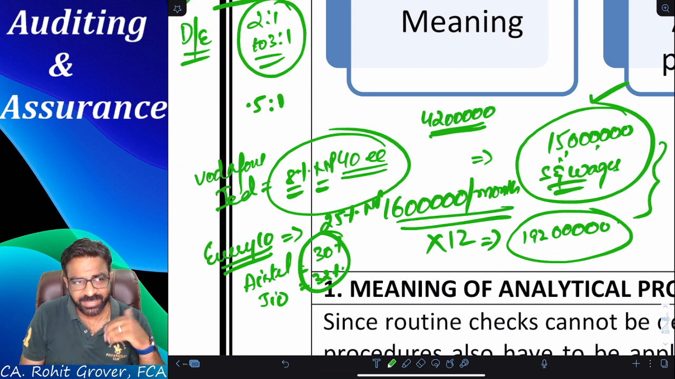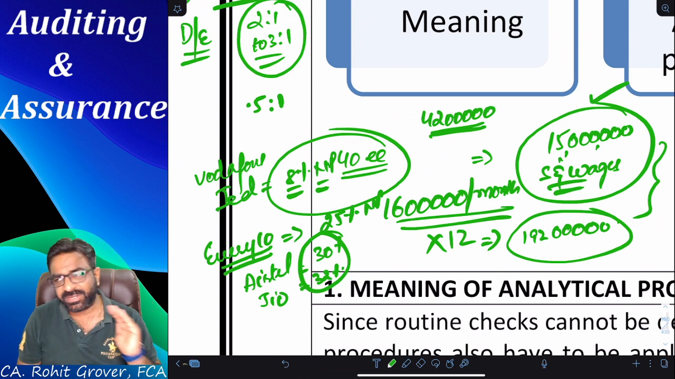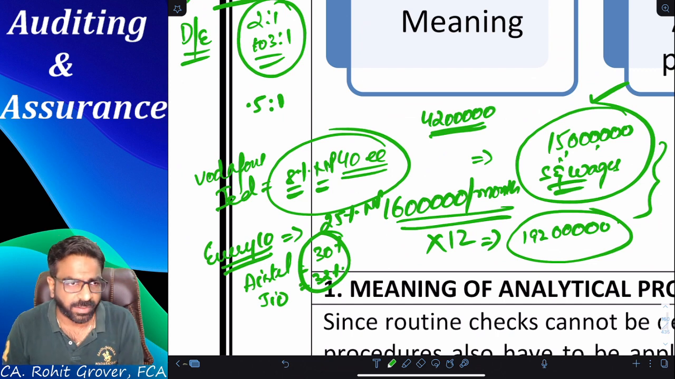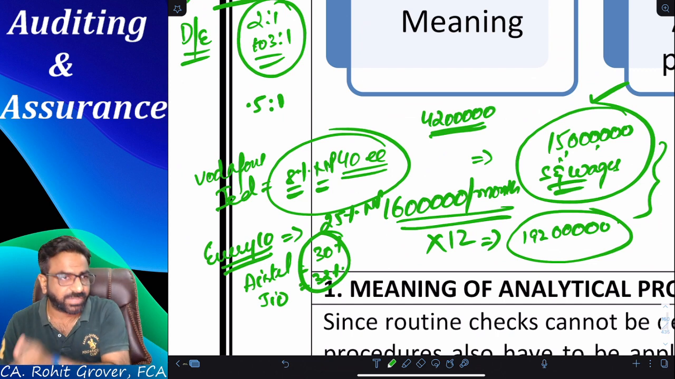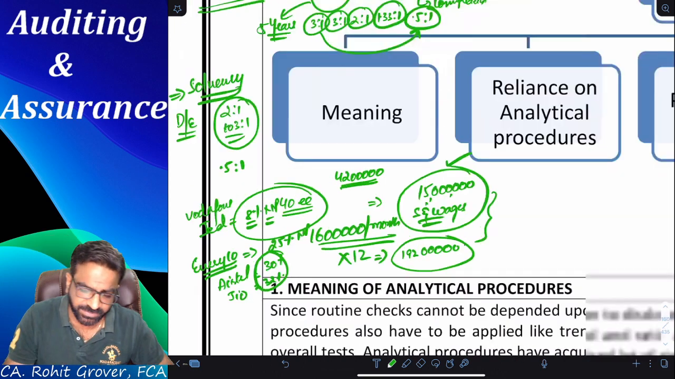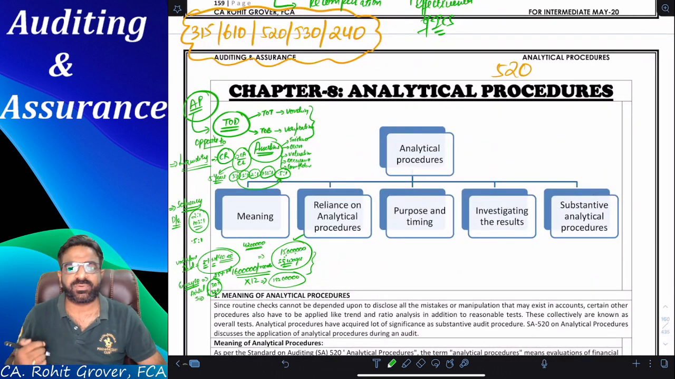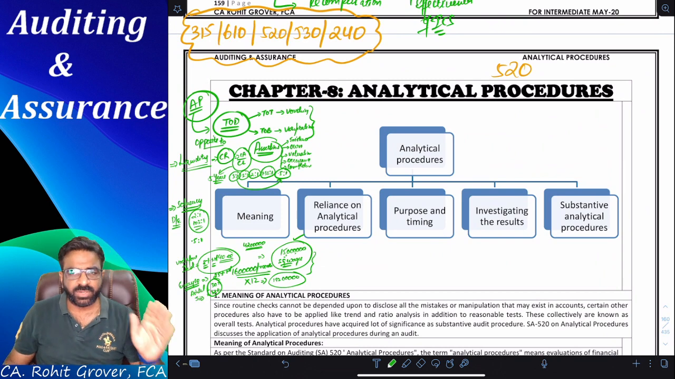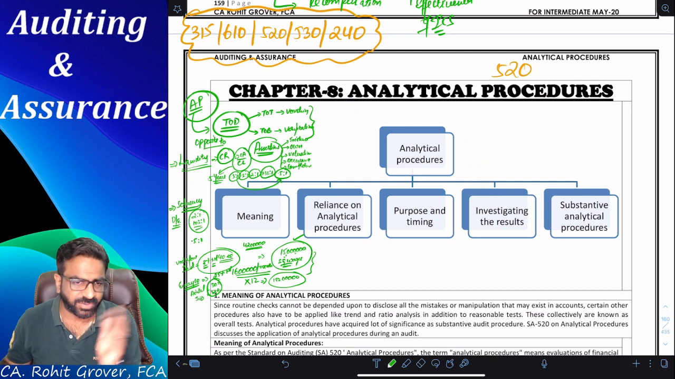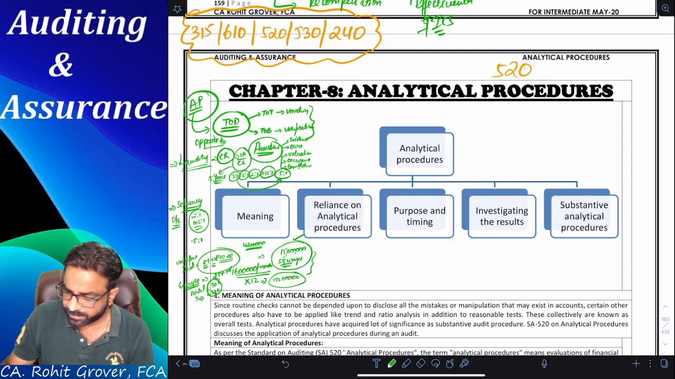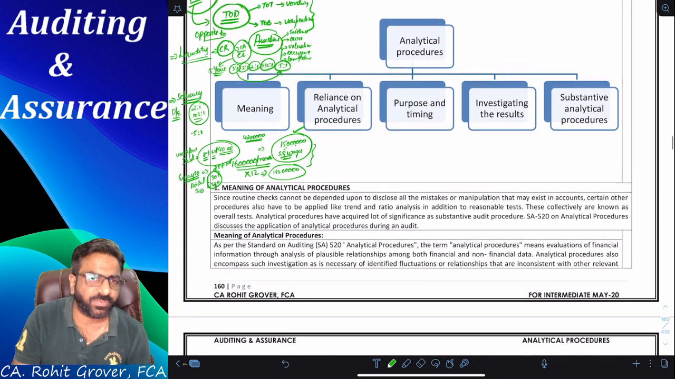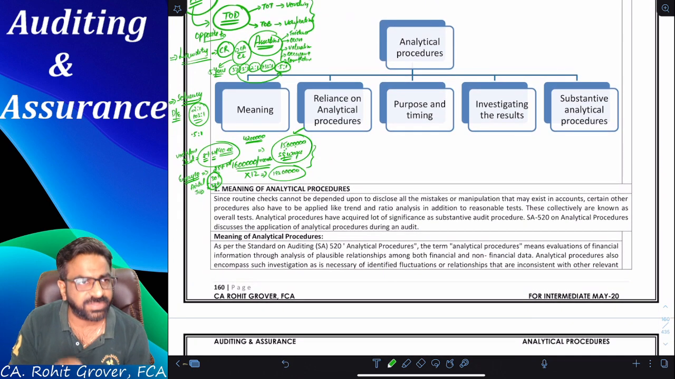So there are some areas where the testing of details can be there, but it is not required. At that point of time, you can save your time. And how can you save your time? By using analytical procedures. So in this chapter, we are going to understand that thing only. I hope the introduction of the chapter went inside your head. If there is any doubt, you can ask, or if there is no doubt, we can start with our concept number 1.